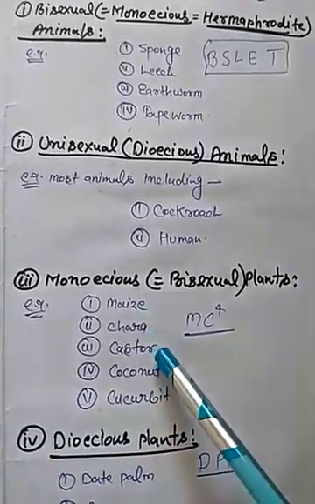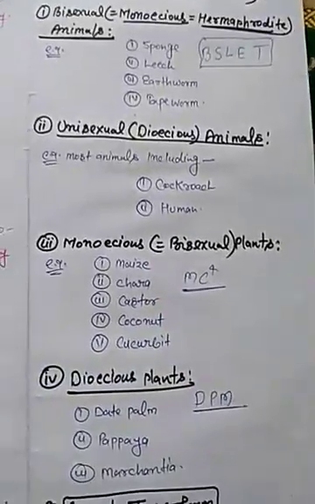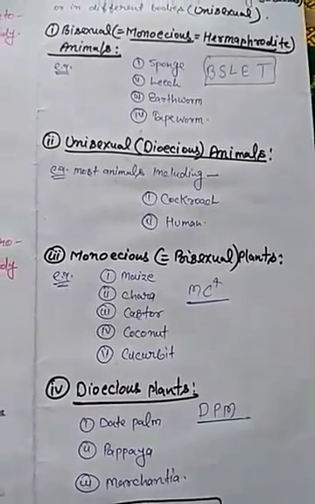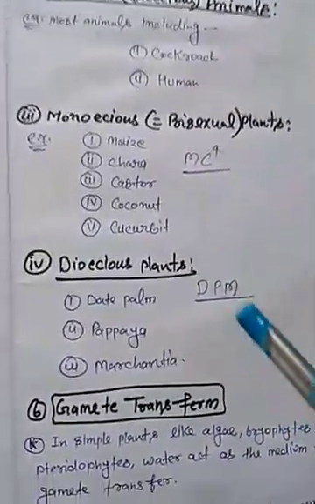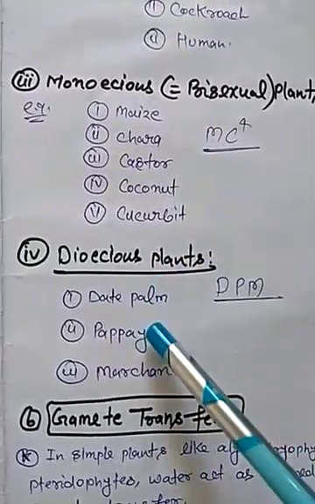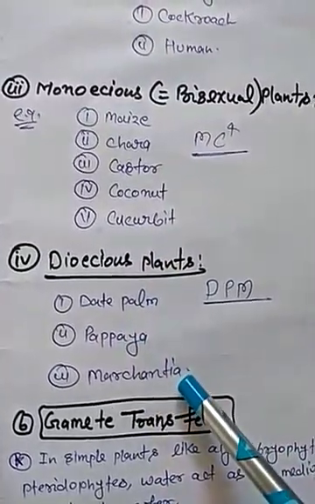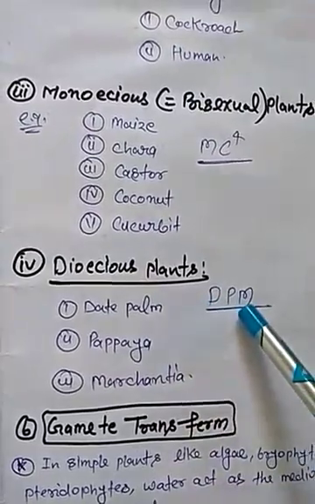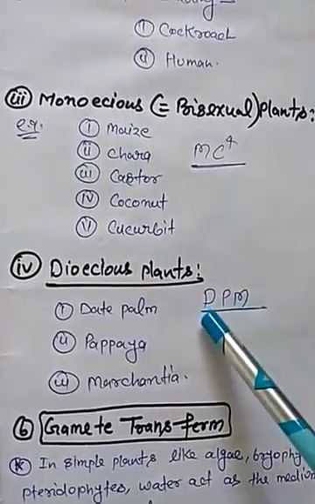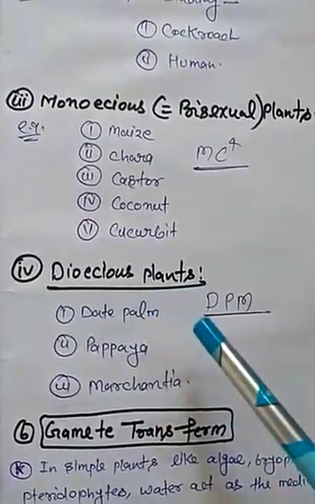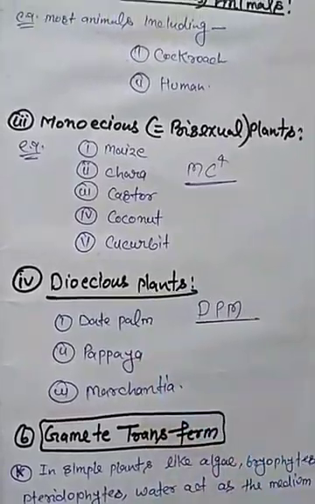Maize, kara, castor, coconut and cucurbits are examples of monoecious plants. And dioecious plant, that is unisexual plant, examples of dioecious plant are date palm, papaya and markensia. We will learn DPM. The trick is DPM: date palm, papaya and markensia.